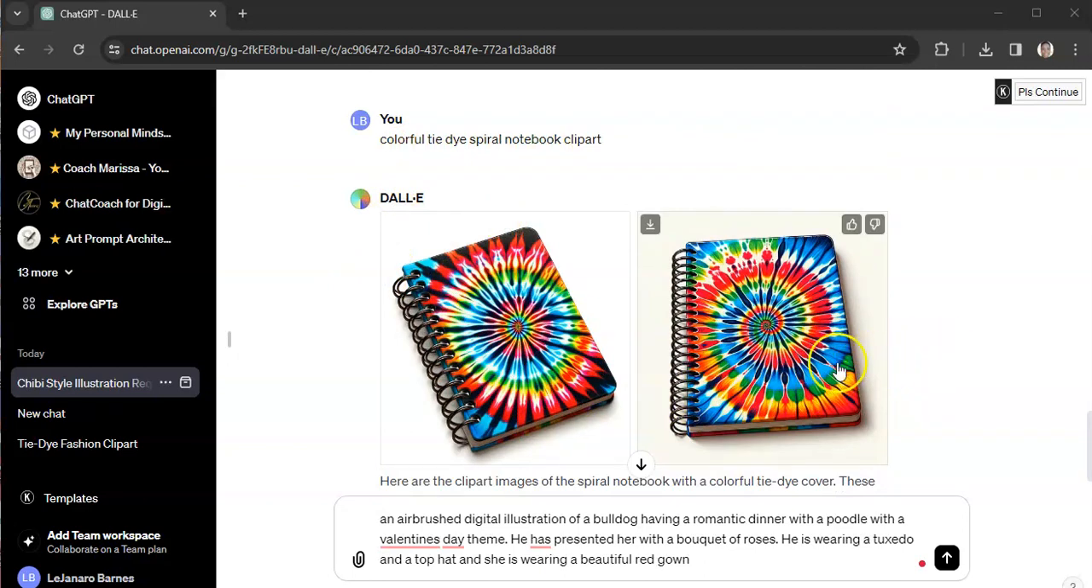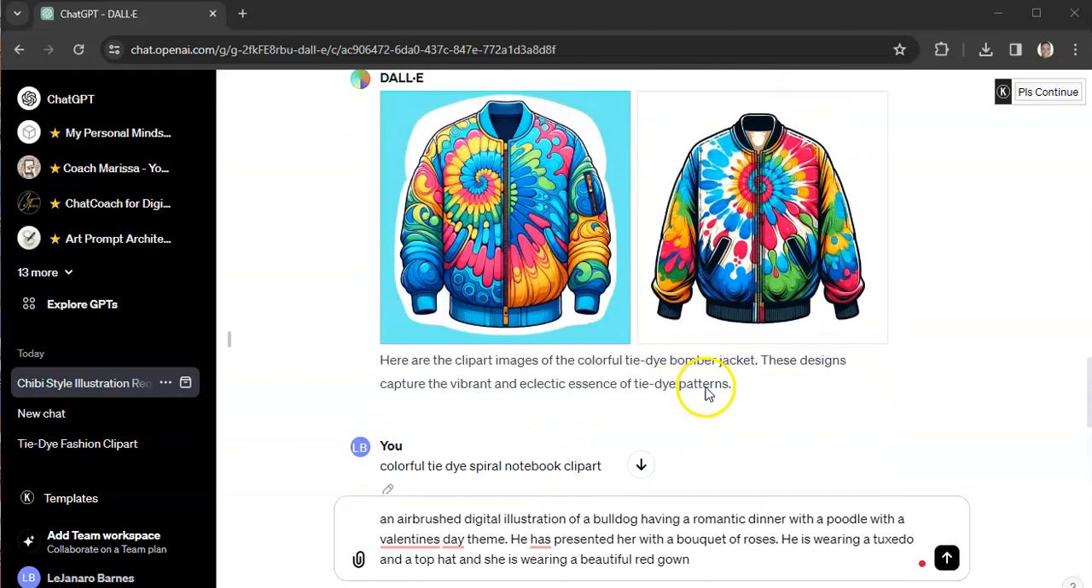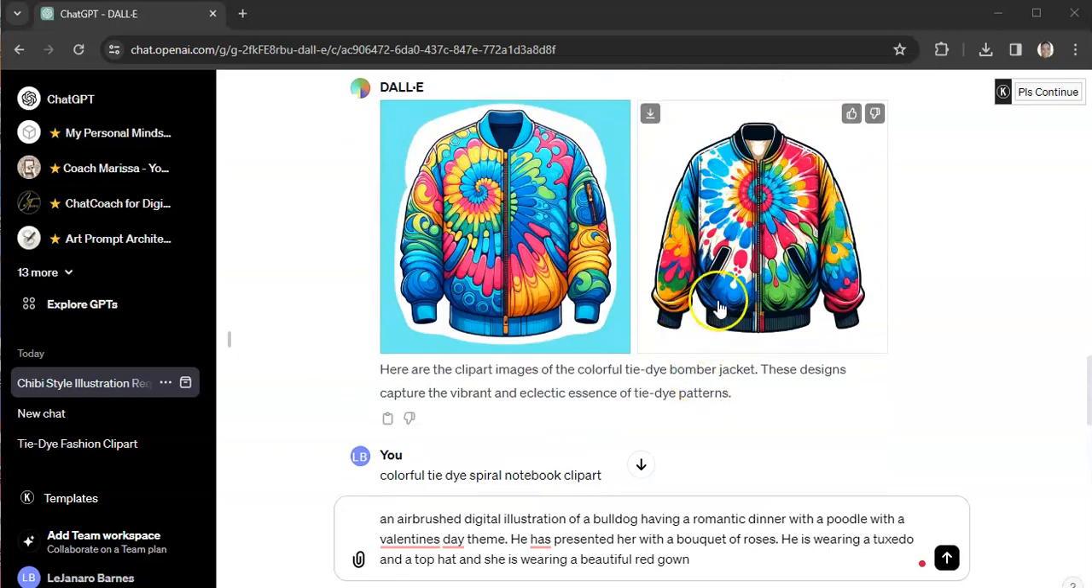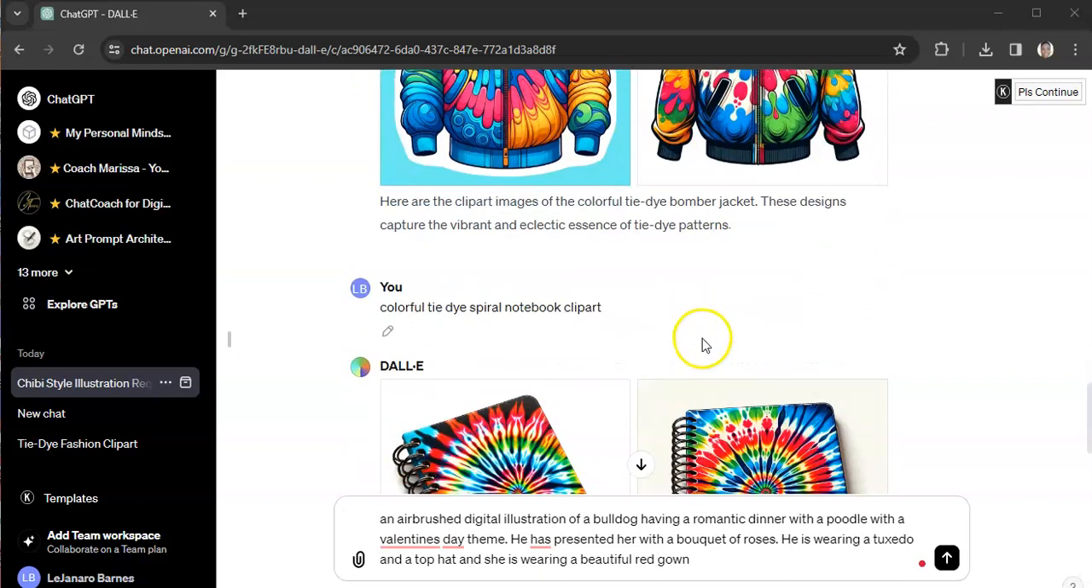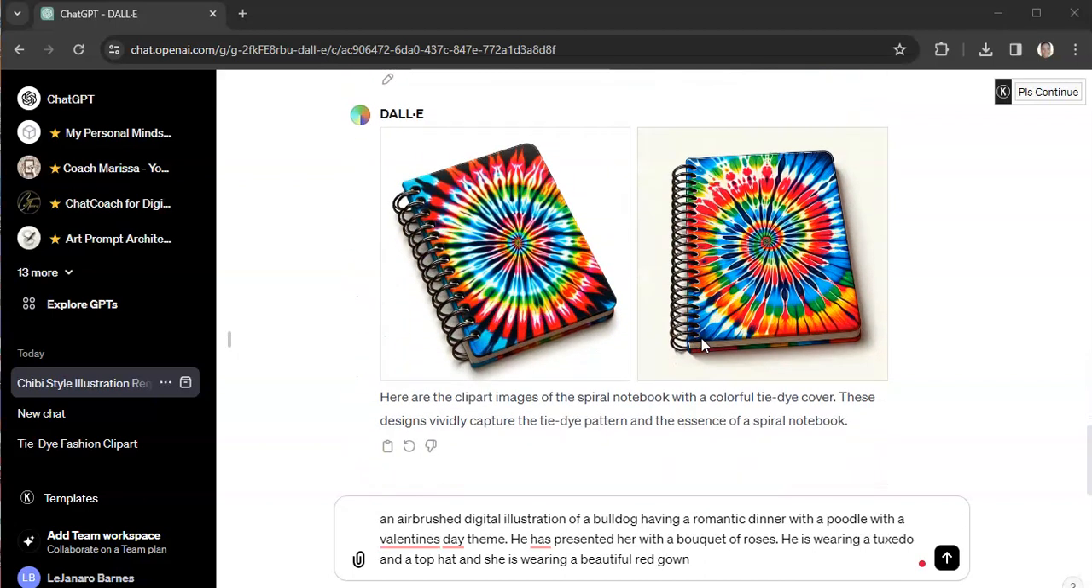So this brings out the detail a little bit more than Midjourney did, but the images are about the same quality. I just say that ChatGPT sometimes brings out a little bit more detail in the images. Let's see if I can show you the Midjourney images real quick. Then we'll do one more prompt, and then I'll let you go.